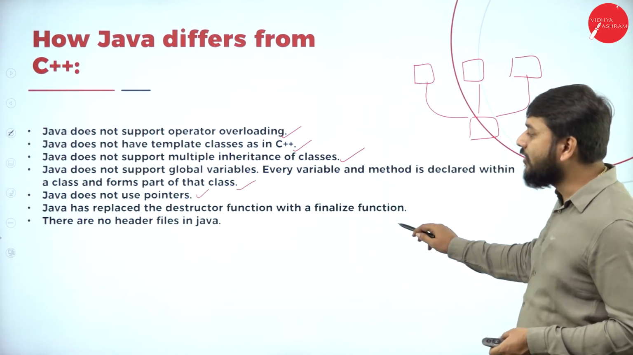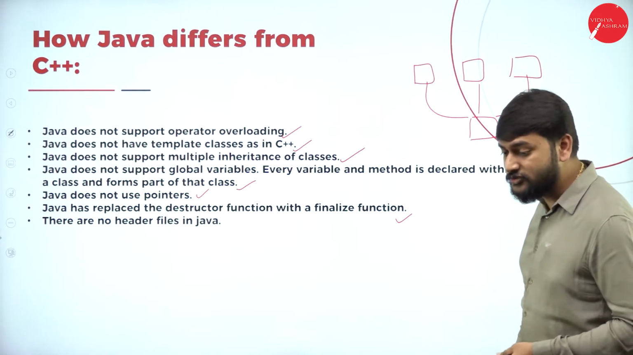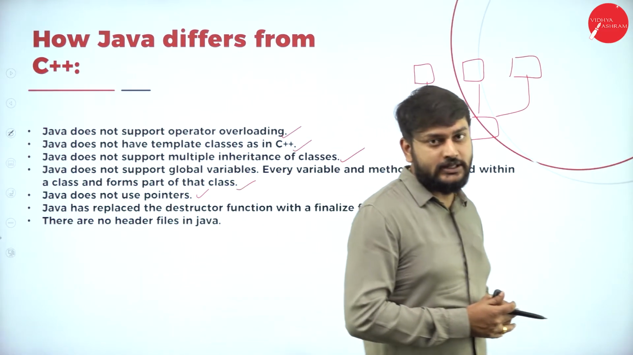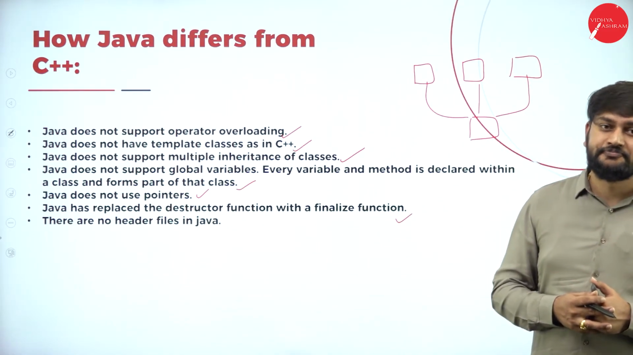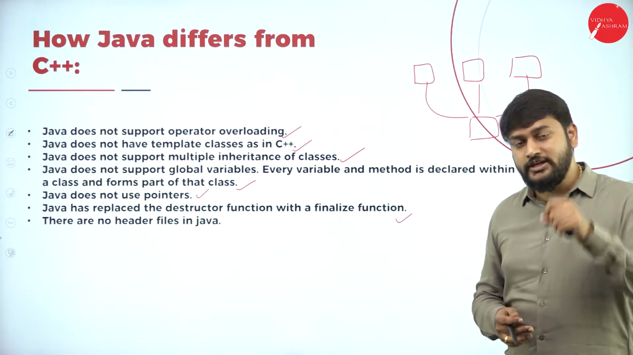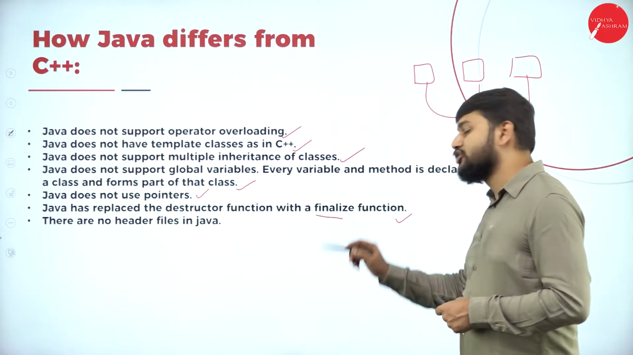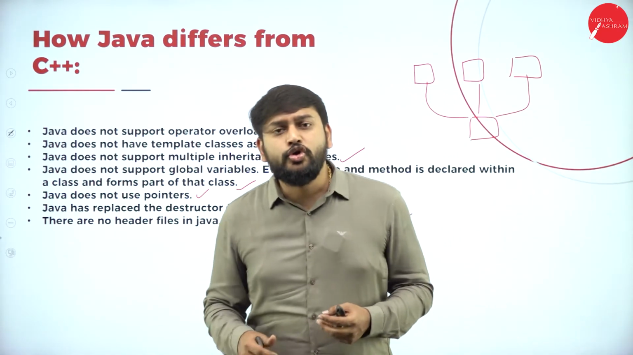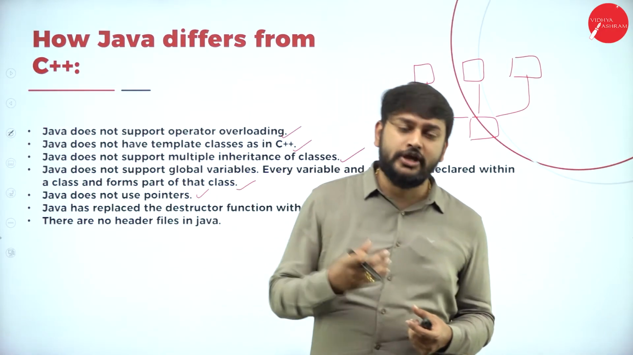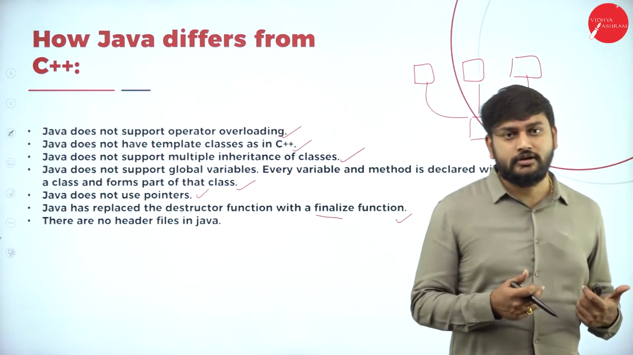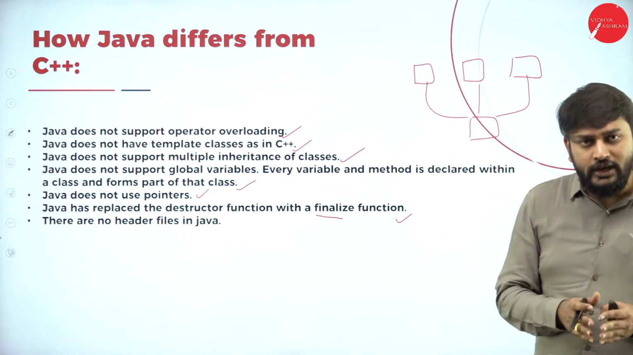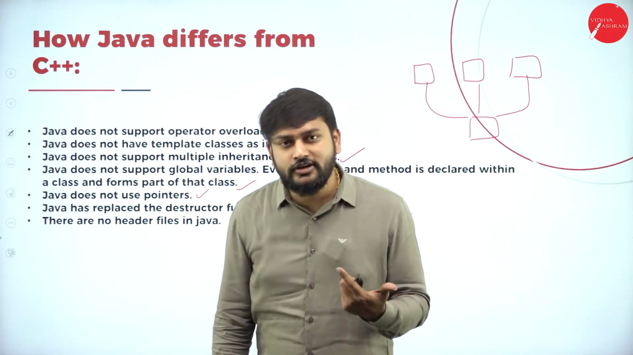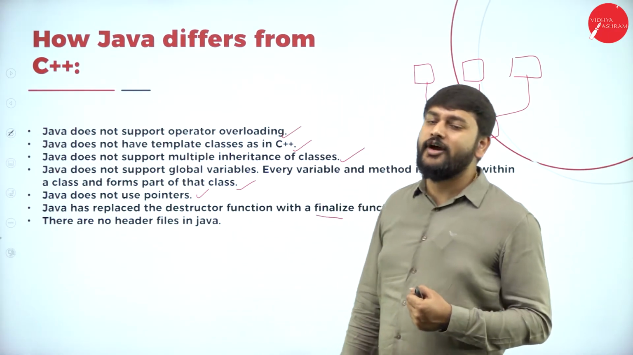And then, Java has replaced the destructor function. We had a concept called constructor and destructor. Do you remember that in C++? But we don't have the destructor here. That has been replaced by the finalize function. That's what you need to remember. What is constructor? What is destructor? To automatically initialize the object, we were using something called constructor. Whatever we have initialized, we need to destruct it. For that, we were using the destructor. So we don't have destructor here. Instead of that, we are using the finalize function.